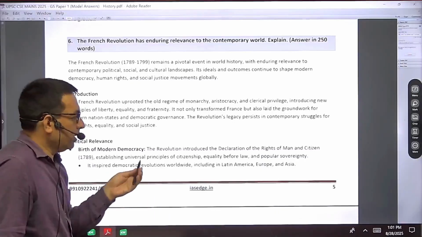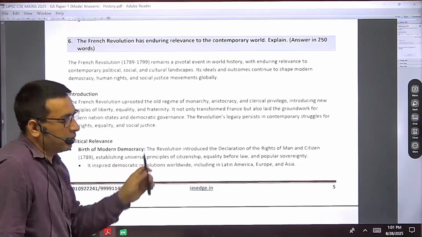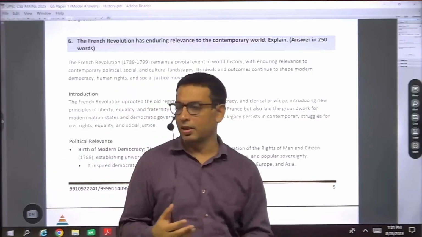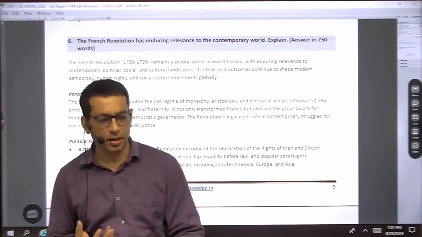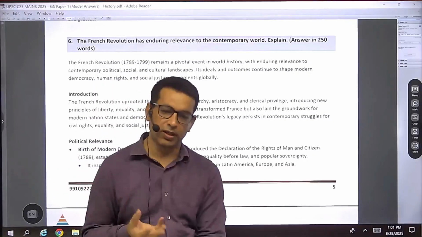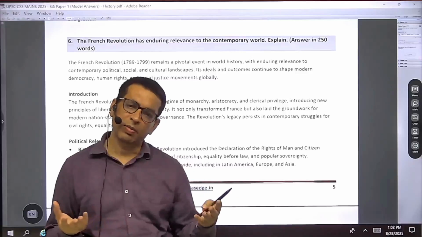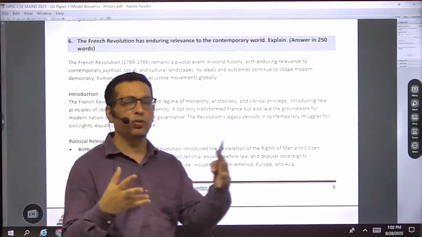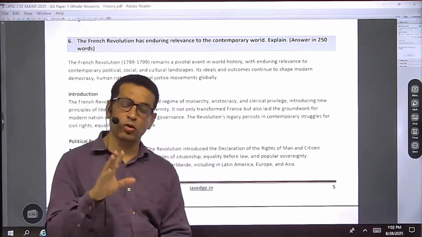Now this question is about the significance and relevance of the French Revolution. You know that the three watchwords of the French Revolution, taken from the writings of Rousseau, were liberty, equality, and fraternity. They are very much universal and encompassing values, so they will always have relevance throughout the world.